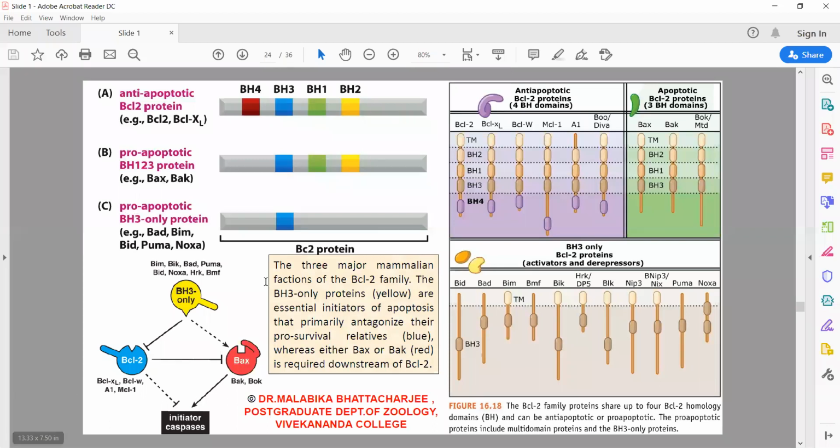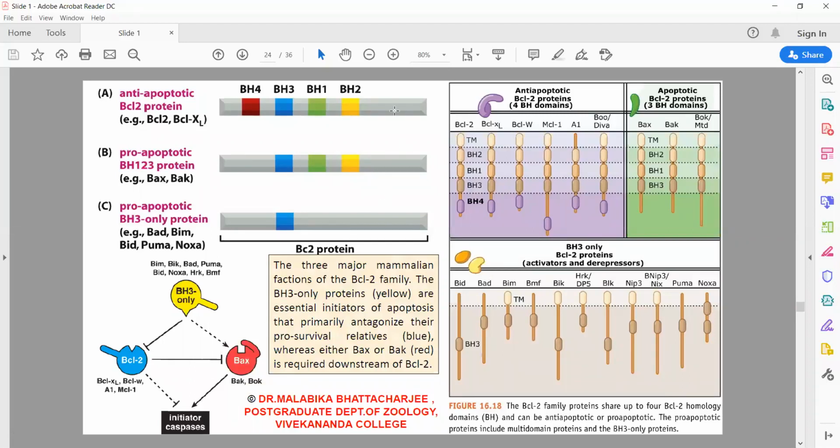So if we look into this particular picture, you can see BH3 or the regulators sitting here. They regulate whether the survival proteins will produce a high expression or whether the death proteins will produce a high expression. If the regulation is in favor of the survival proteins, then initiator caspases are blocked. If the regulation is in favor of the death proteins, then the initiator caspase is activated and simultaneously the executioner caspases are activated.